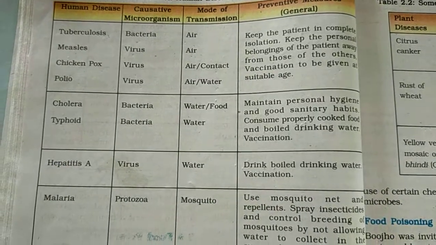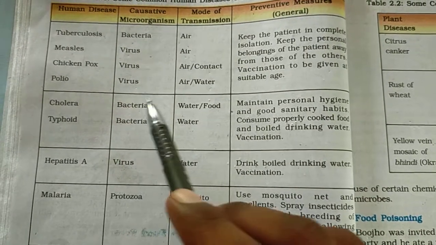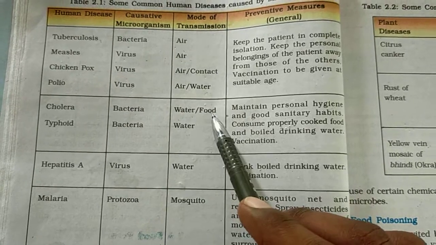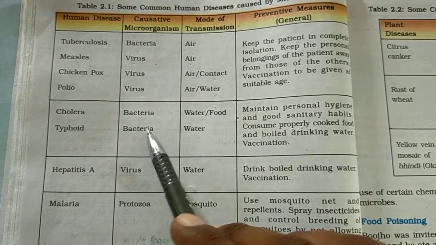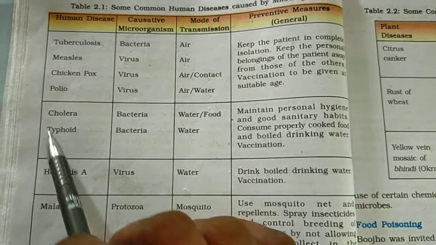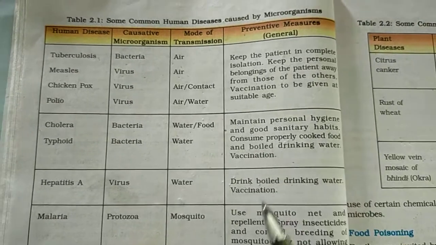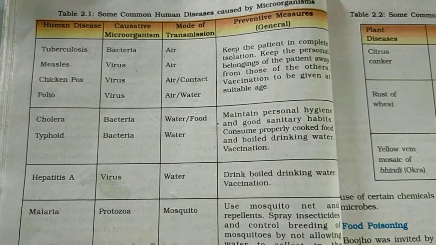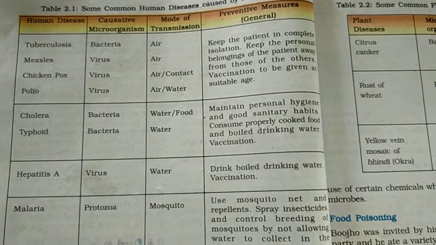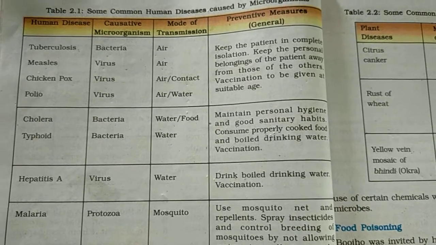Next, cholera is caused by a microorganism, bacteria. Mode of transmission: water or food. And typhoid: bacteria, through water. What are the preventive measures for these two diseases? Maintain personal hygiene and good sanitary habits. Hygiene means cleanliness, and sanitary means good food and clean drinking water.